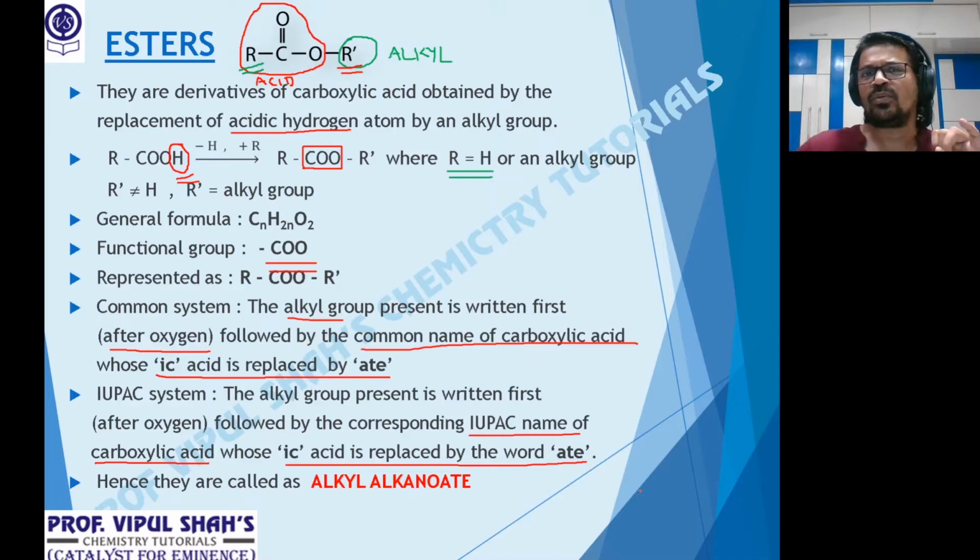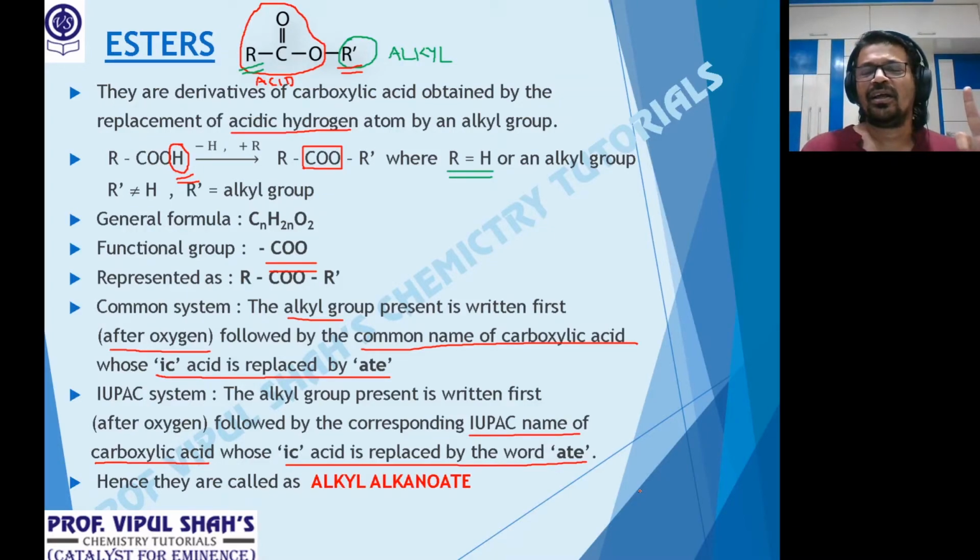Replace ic acid by the word ate, formate. Now the IUPAC of this. What is the 1 carbon atom acid called in IUPAC? Methanoic acid. So from methanoic acid, replace ic acid by the word ate, methanoate. Okay? Acid with 2, what was it in the common system? Vinegar, acetic acid. Replace ic acid by the word ate, acetate. 2 carbon atoms, IUPAC with 2 carbon atoms, alkanoic acid, ethanoic acid. Replace ic acid by the word ate, ethanoate.